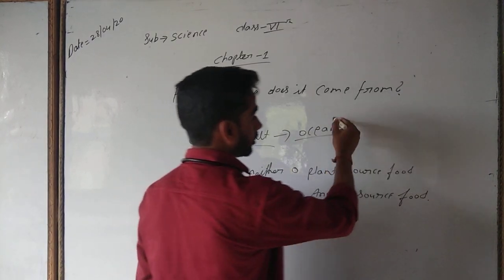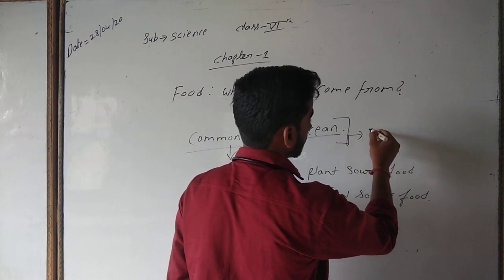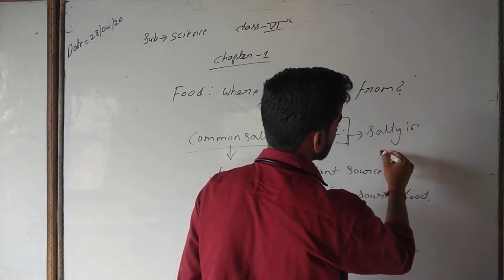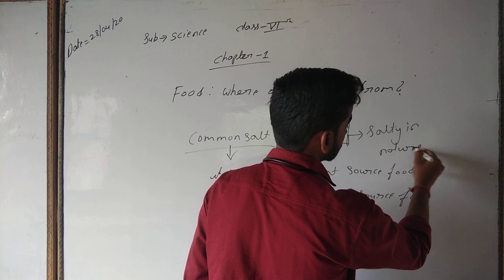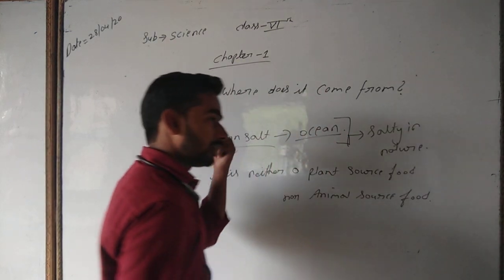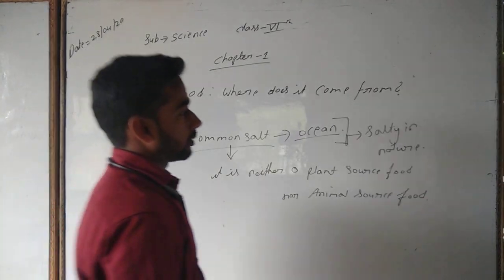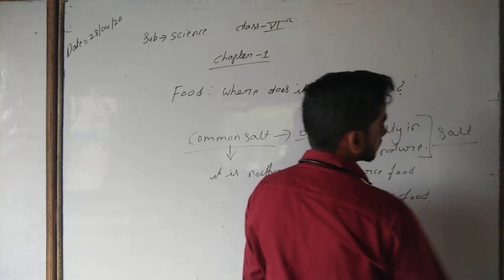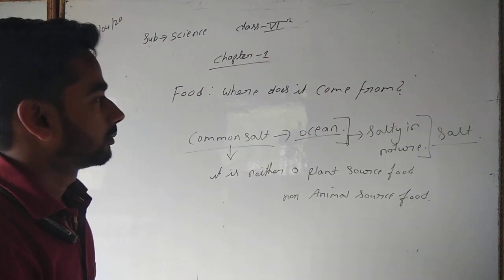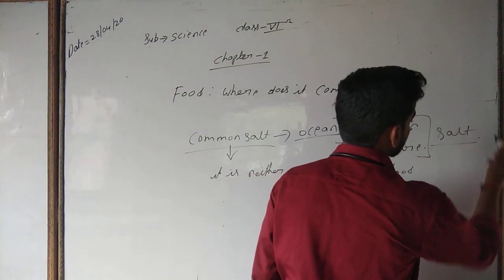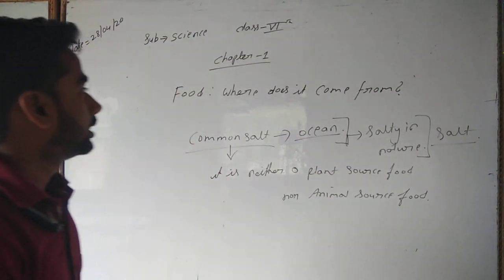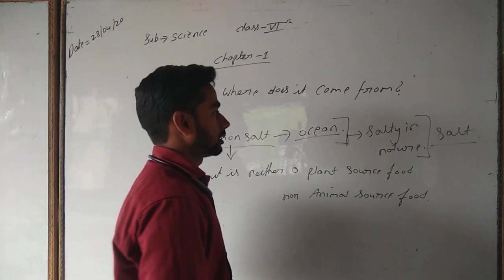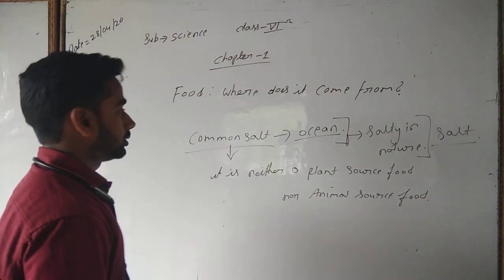As you already know, ocean water is very salty in nature, and due to this salty nature, we can obtain salt by some process which we will read in later classes. So this is all about food, and there is a variety of foods that we use in homes.